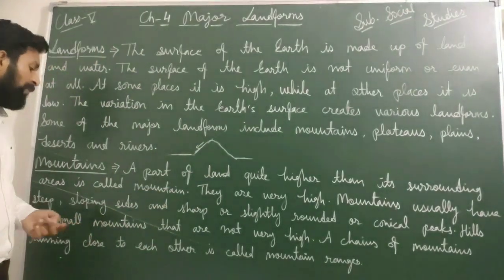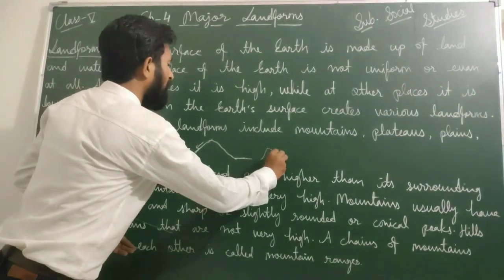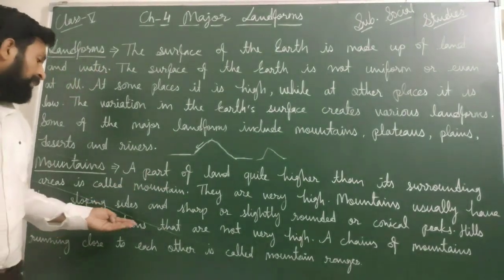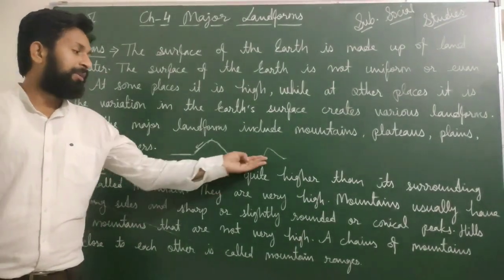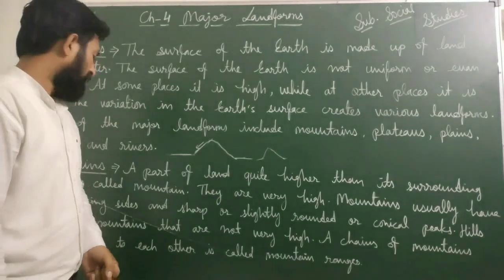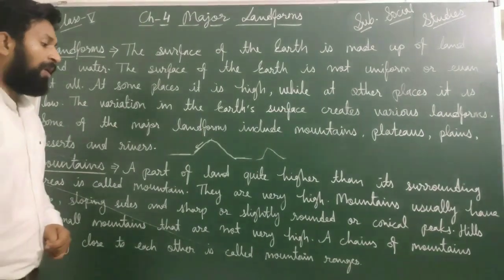Hills are small mountains, and many hills are there. They are small mountains on the earth, known as hills. They are not very high. They are smaller in size, and their height is also smaller than others. A chain of mountains running close to each other is called a mountain range.